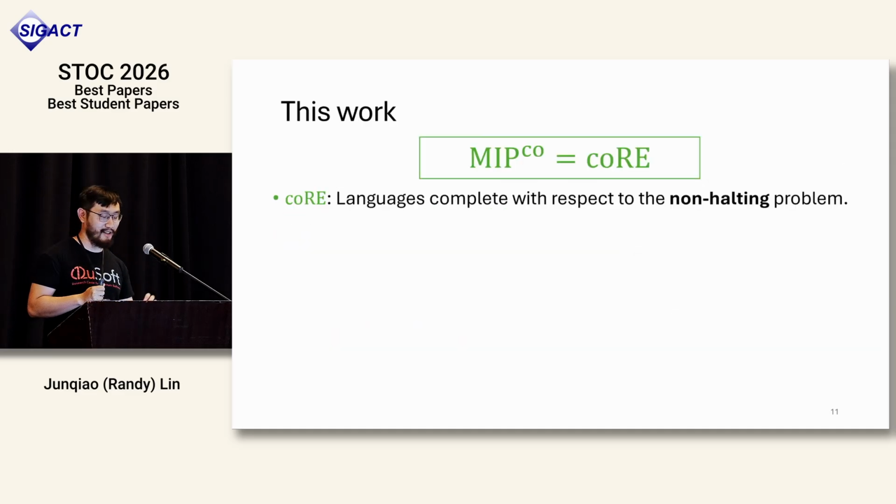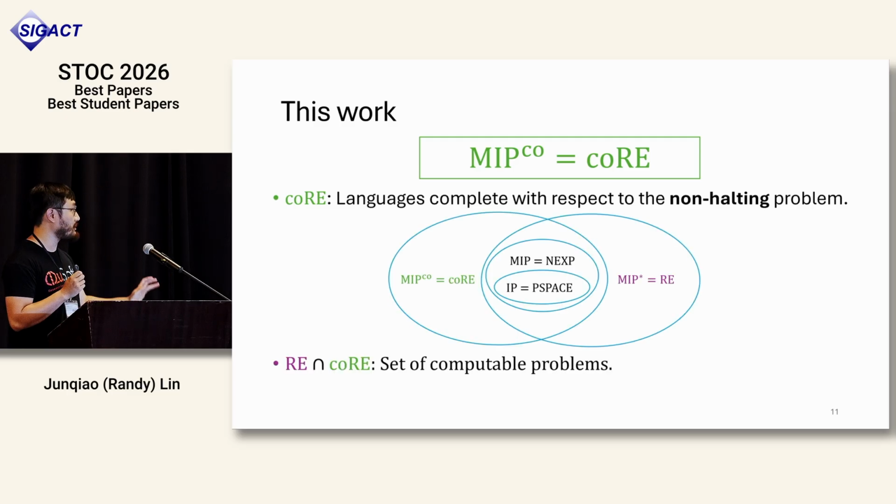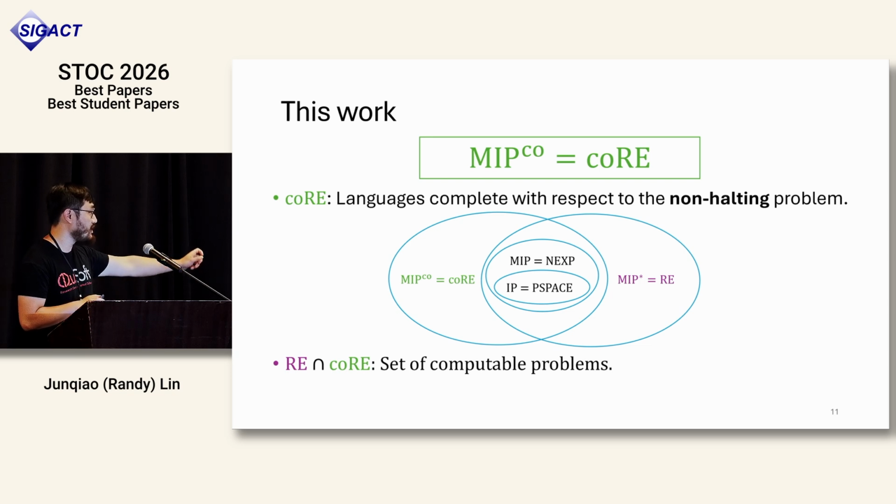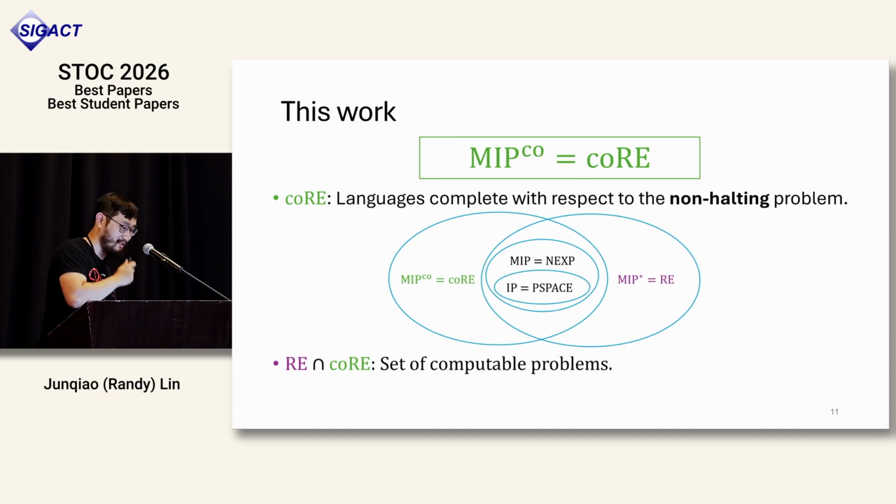So as suggested by this talk, the main contribution is showing that the complexity of MIPco is actually coRE complete, meaning that this is equivalent to the set of languages which is complete with respect to the non-halting problem. Just to give a little bit of visual perspective, when you take the intersection between RE and coRE, you get the set of computable problems. So MIPco is also uncomputable, but in a really different sense.